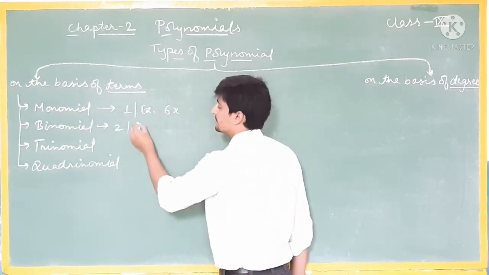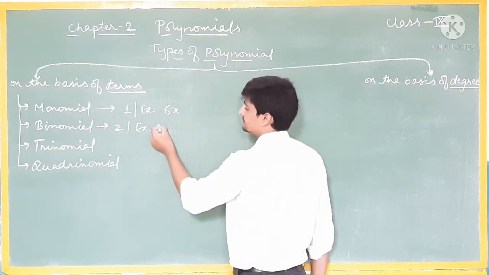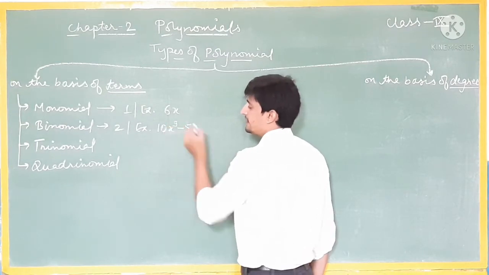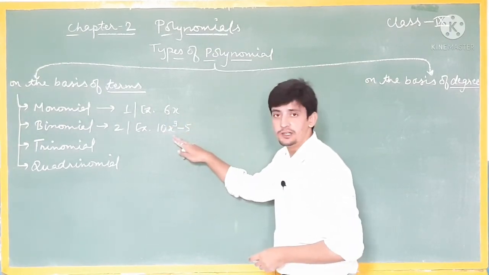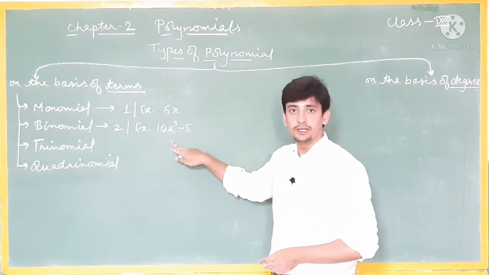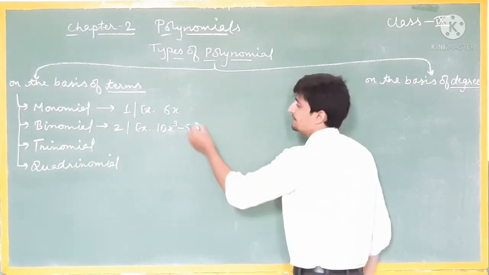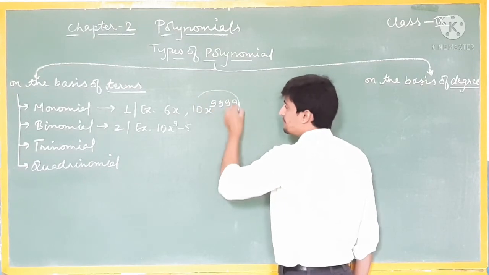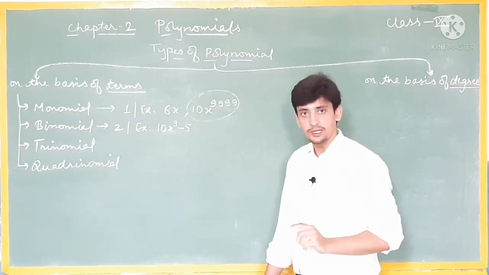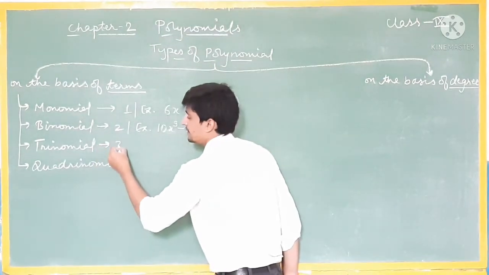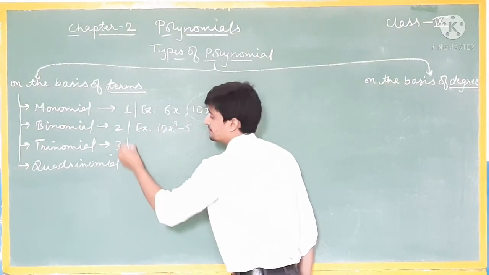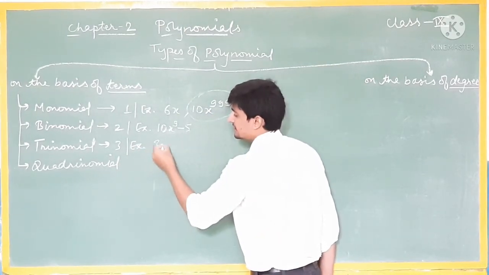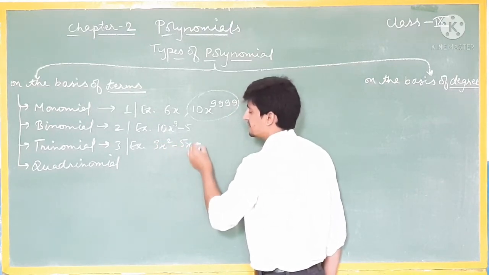Binomial: bi means two. Any polynomial which has two terms, for example 10x minus 5. This depends on the terms, not on the degree. You can take any degree; for example, I can write 10x^9999 as a binomial. Now third, trinomial: tri means 3. Any polynomial which has 3 terms is known as a trinomial. For example, 3x^2 - 5x + 6.